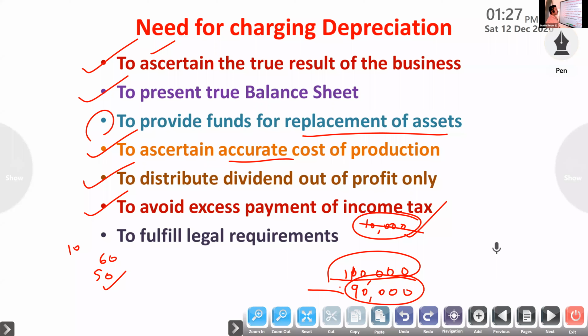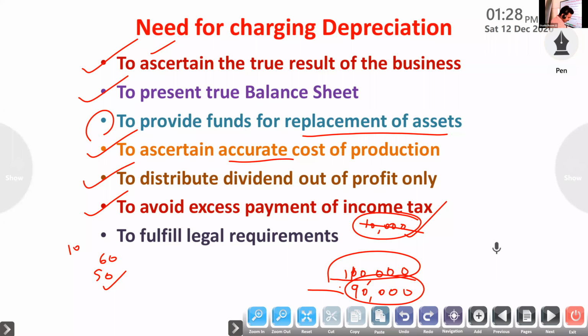To distribute dividend out of profit only. Otherwise, the profit shown will be more, so that we will distribute, then it will create problems in future. To avoid excess payment of income tax, because depreciation we can write. It is a deductible expense for tax purpose.